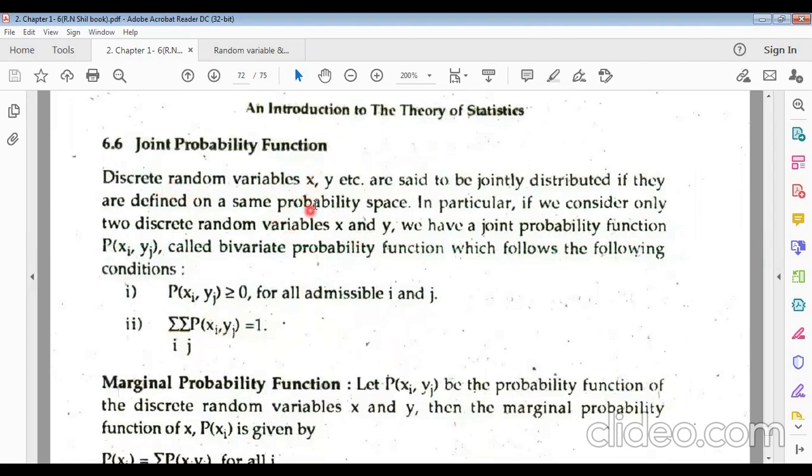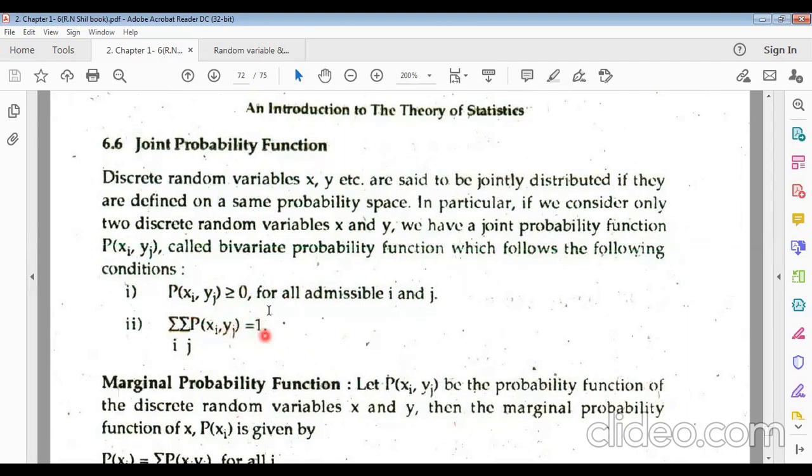Suppose discrete random variables x and y are said to be jointly distributed if they are defined on the same probability space. That means if there are two discrete random variables x and y, we have to define the probability function like this: probability of xi, yj. This will be greater than or equal to 0, because it is non-negative. And the sum of all joint probabilities will be what?